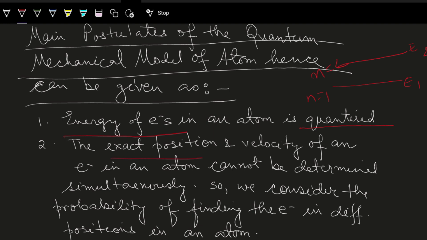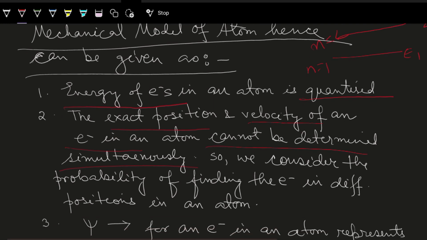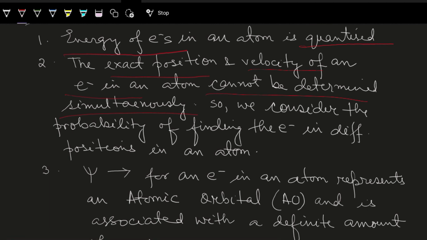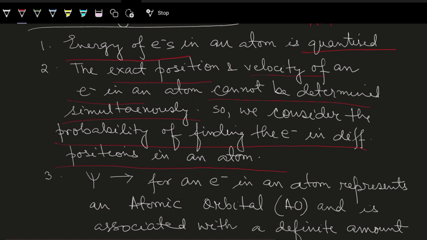The exact position and velocity of an electron cannot be determined simultaneously, and that is what was told by Heisenberg in his uncertainty principle. So we consider the probability of finding the electron in different positions in an atom. Now can you understand why this quantum mechanical model is related to the individual works of Heisenberg and Schrodinger?